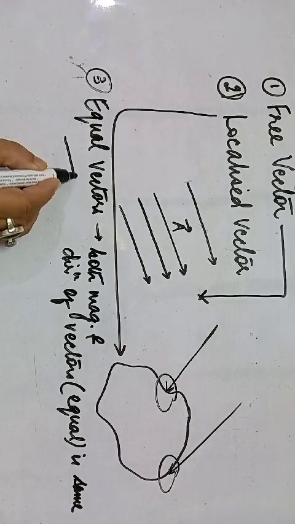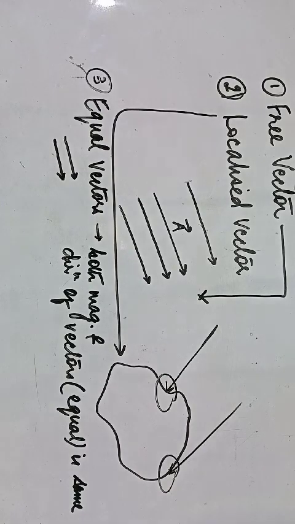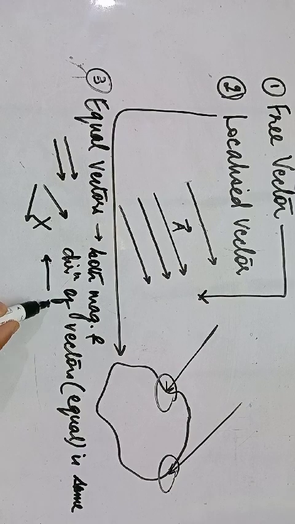So if I draw, for example, these two vectors, are they equal vectors? Yes, they are equal vectors because they have the same magnitude, since the length of the line is the same, and they have the same direction. Now, are these equal vectors? No, these will not be counted as equal vectors, because although the magnitudes are the same, their directions are quite different. Similarly, you can have a vector like this and a vector like this. Although the magnitudes are the same, their directions are opposite, so this also does not qualify as equal vectors.